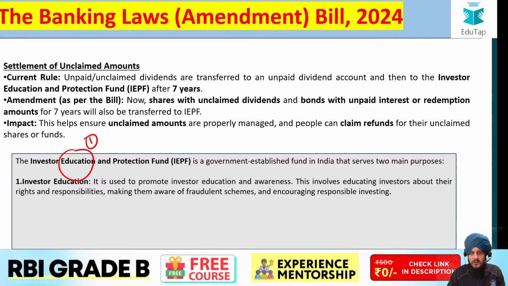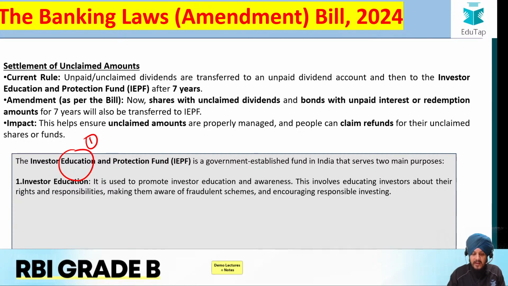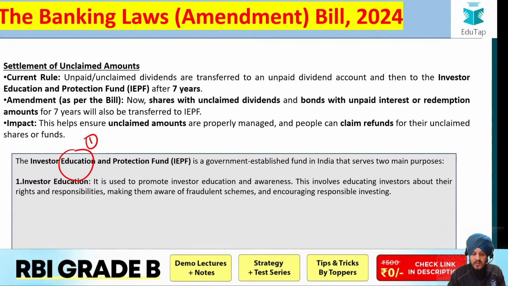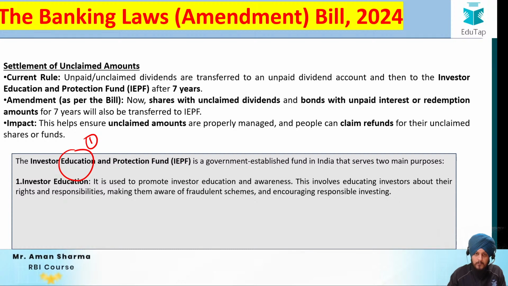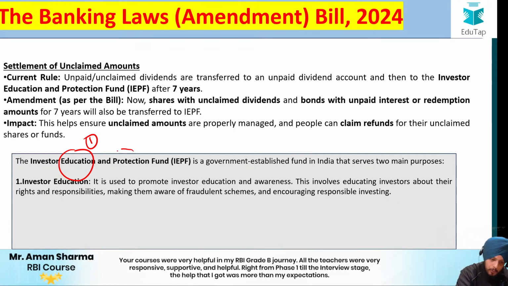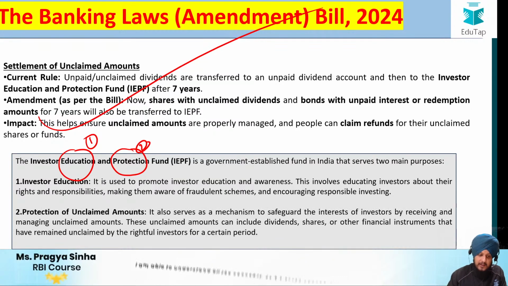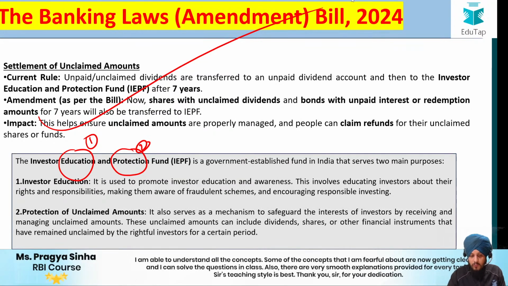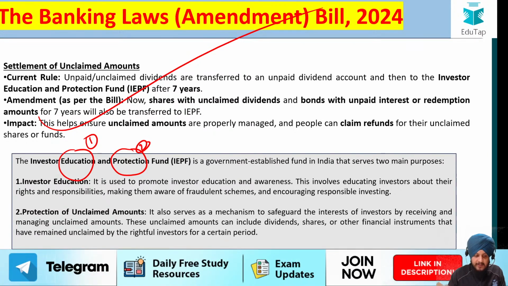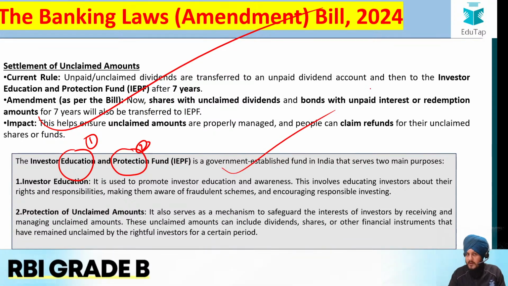Fine. So that they do not get associated with any kind of fraudulent schemes. So what are their rights? What are their responsibilities? The investors are made aware about that. The second is the protection keyword. Protection is what? This is what we have just discussed. So regarding the protection of unclaimed amounts, it also serves as a mechanism to safeguard the interest of investors by receiving and managing unclaimed amounts. I hope all the important provisions are pretty much clear to you.